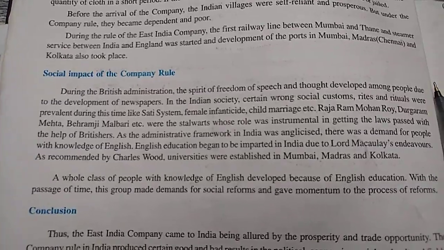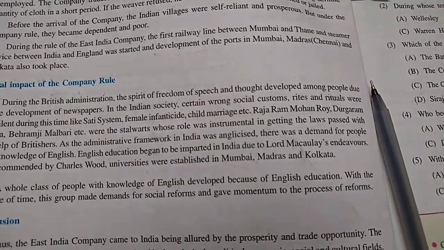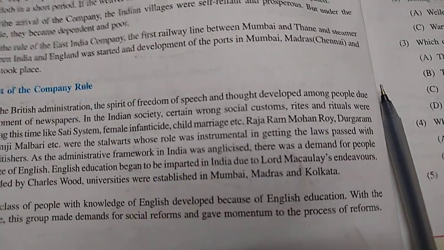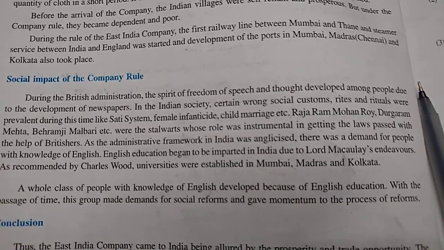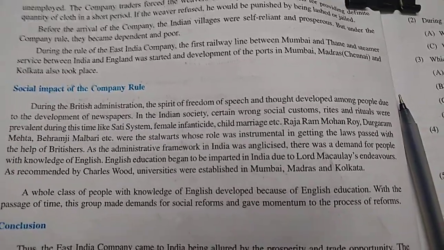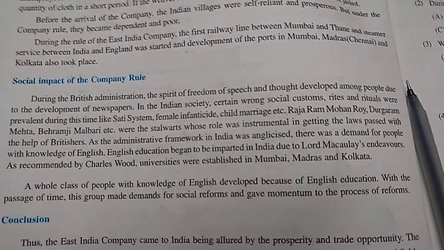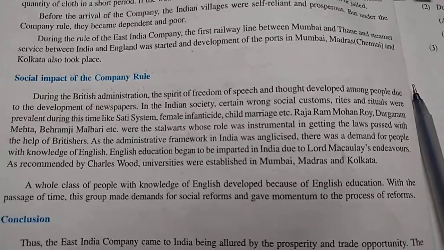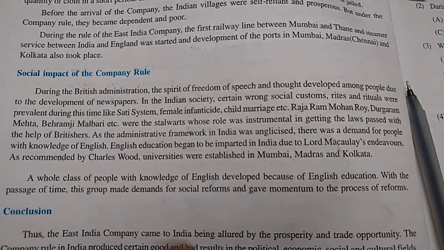Now, during the rule of the East India Company, the first railway line between Mumbai and Thane, we already discussed this, and the steamer service between India and England started. Railway also started, steamer also. Steamer means what? A boat, and that boat is used to travel from India to England.